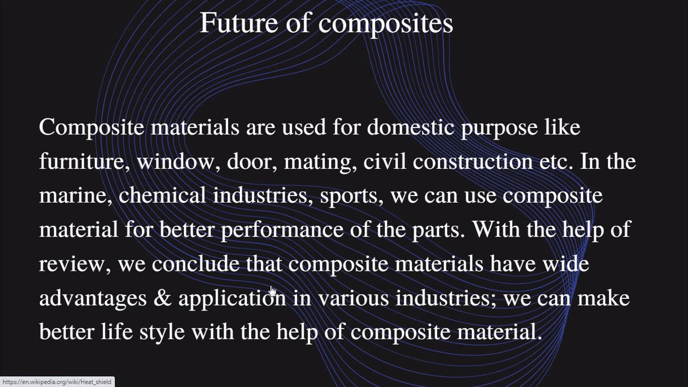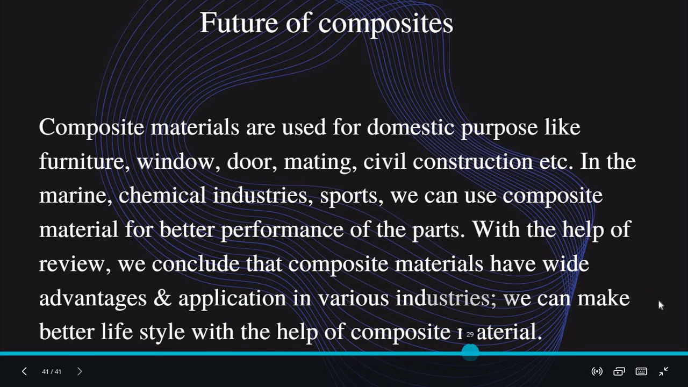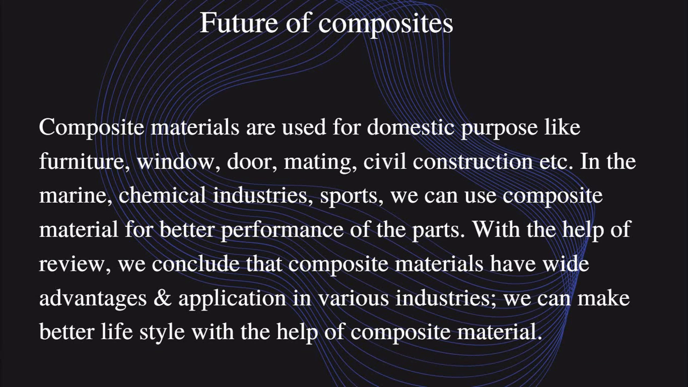With the help of this review, we conclude that composite material has wide advantages and applications in various industries. We can make a better life with the help of composite material. Definitely, because normal material has a high weight, is easily impacted by load and is easily corroded. So we have to change our products regularly, but with composite material, it can give a good life compared to normal material. So that's all. Today's class is over.